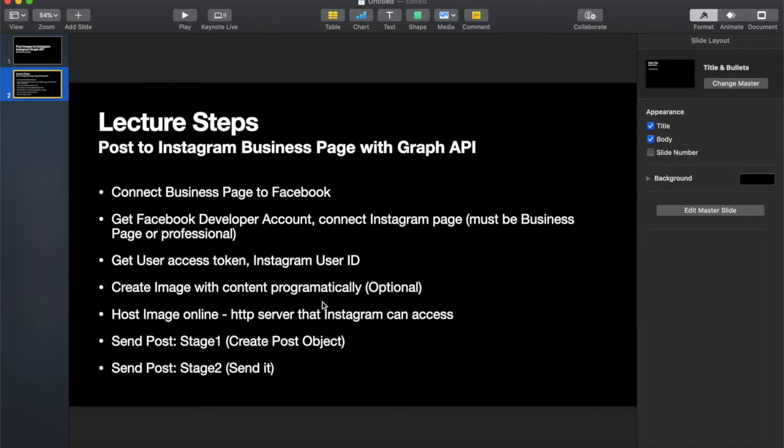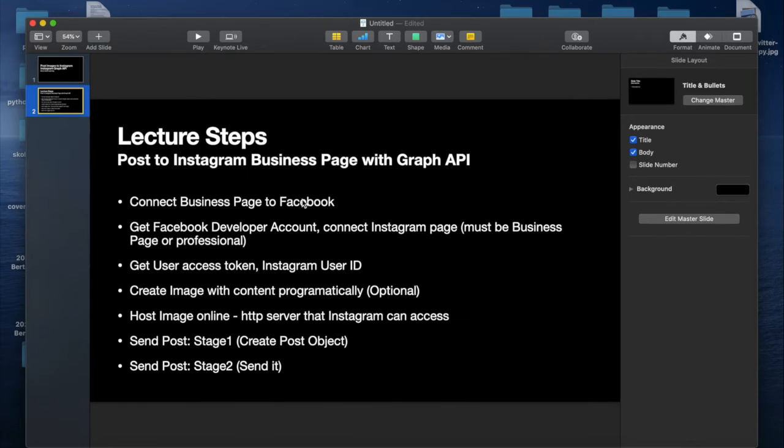So stick to the end and learn the skills, and you can then adapt the code to suit yourself, but the basic skills I will show you here today. So let's get started with our business page, okay? So that's the first thing that we're going to do. We need to start by connecting our business page to Facebook, all right?